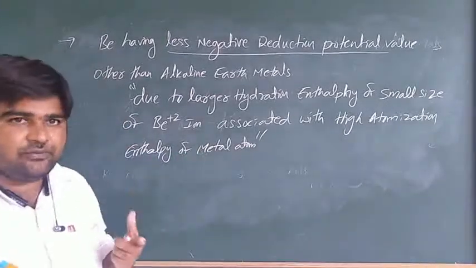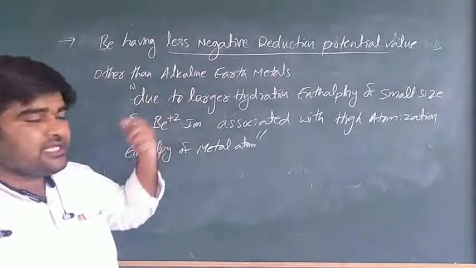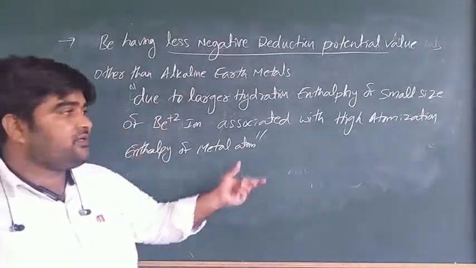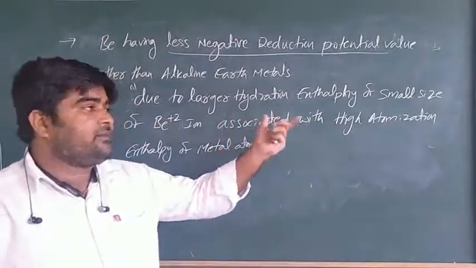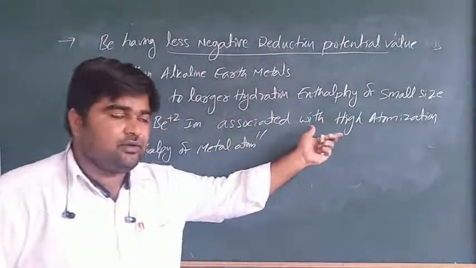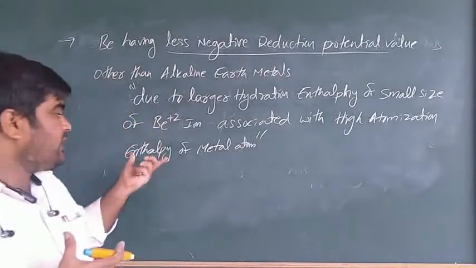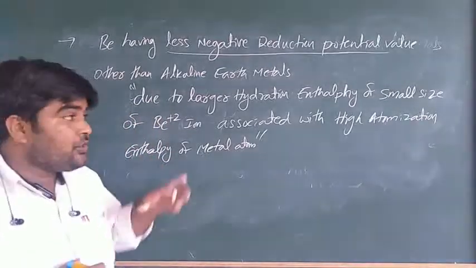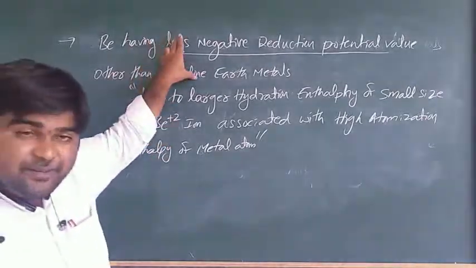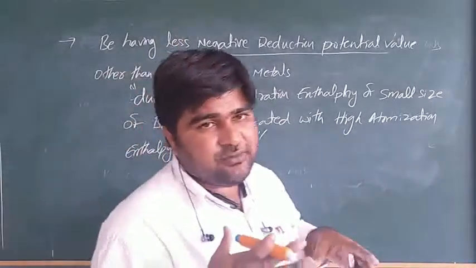The ionization enthalpy is also large. High means a large value here. Due to this reason, beryllium has a less negative reduction potential value.